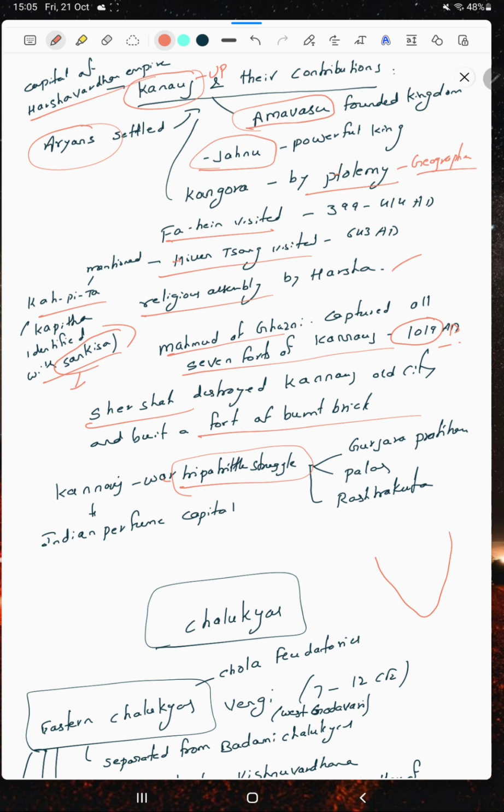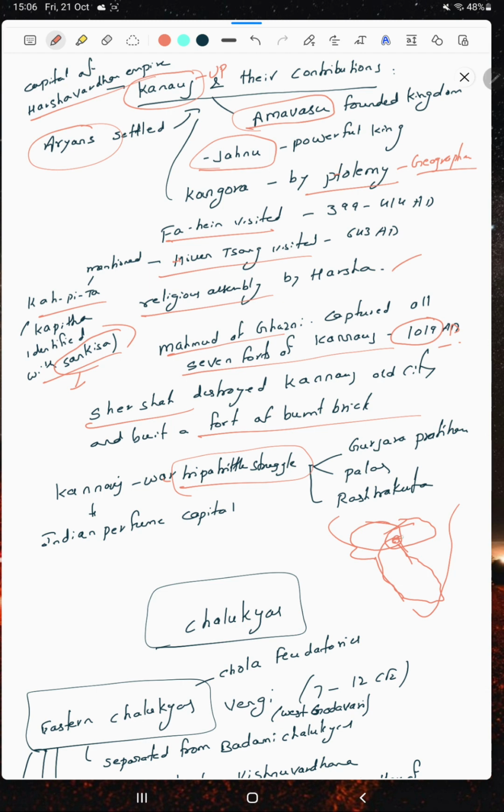I will show this. In the Rashtrakuta Empire, this is Rashtrakuta, this is Pala, and this is Gurjara Pratihara.